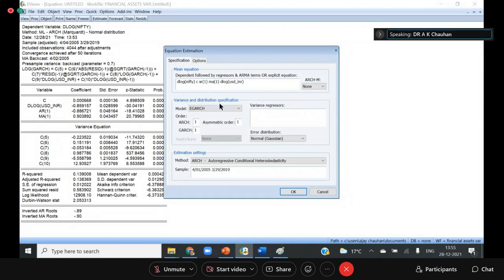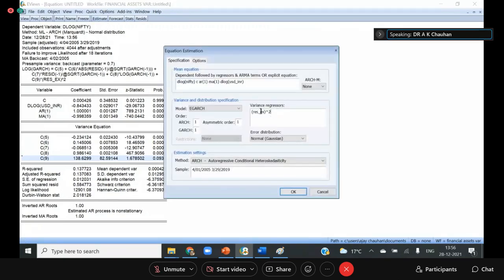I am taking the residual of the exchange rate to the power 2. Power 2 means I am taking the square of the error term, because some of the error terms may be negative, some may be positive. So I want to see whether the volatility of the exchange rate is causing the volatility in the Nifty.